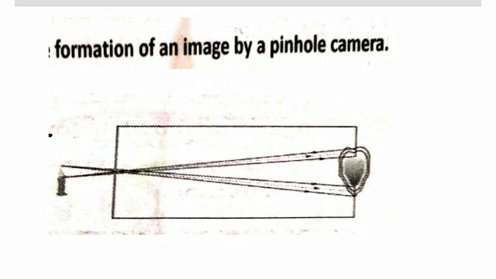Let's start with some activities based on your previous knowledge. Image by pinhole camera. Recall how an image forms in a pinhole camera that you have learned in class 6. Already we discussed the pinhole camera. Once you recall how the image forms in a pinhole camera, draw a ray diagram of the formation of image in a pinhole camera.